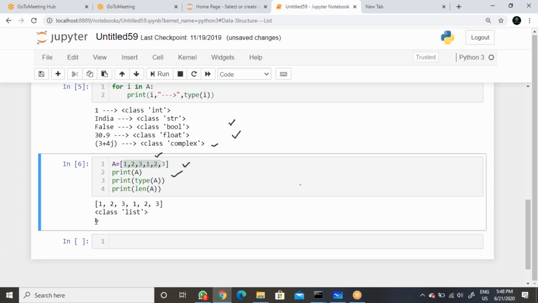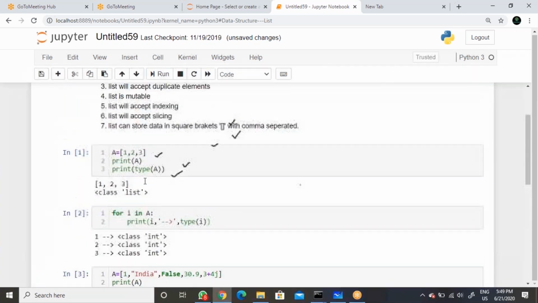We have got 6. That means it is counting duplicate elements also. If it was not accepting them, we would get 3 only, but it is giving 6. So the list data structure will accept duplicate elements also.